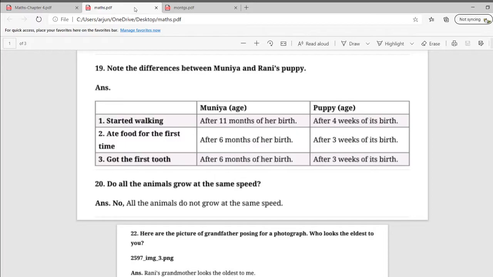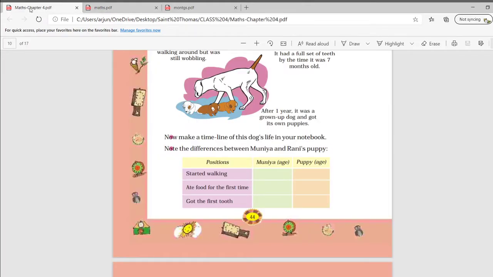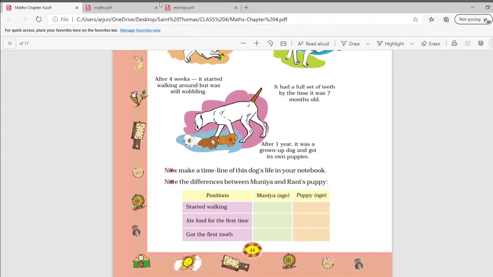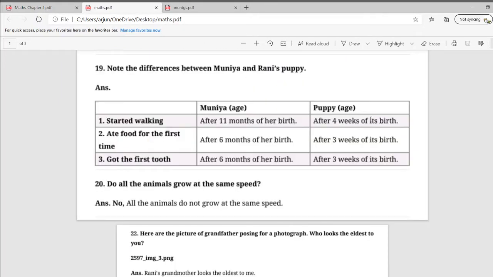So in the previous lecture we have seen that Munia started walking after the 11th month of her birth. Okay, that we have discussed. And in today's story you have seen that after 4 weeks the dog started walking. Here it is written after 4 weeks it started walking around but was still wobbling. So the answer will be here 4 weeks and here 11th month. Similarly,